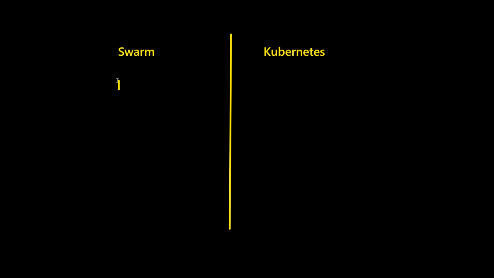Apart from this, Swarm is very easy to learn and very easy to use, whereas Kubernetes is a completely different tool with a complex setup as well. Swarm commands are almost the same as Docker commands, but here the commands are completely different. Swarm setup is also very simple. We did not set up Swarm at all. Do you remember, have we installed Swarm? How did we start Swarm? We did not install it. We just initialized it using Docker Swarm. But here, yes, you have to do the setup.